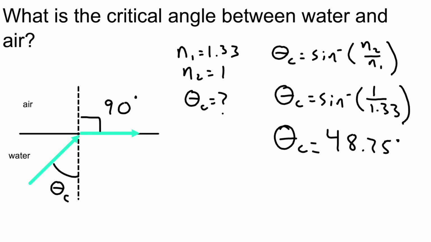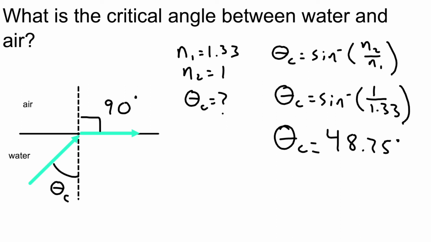Now remember, on your calculators, for most of you, you'll have to hit that second button in the upper left-hand corner, and then sine. And then put 1 divided by 1.33 in the parentheses. For some of you with newer calculators, you may be able to hit just the inverse sine function.